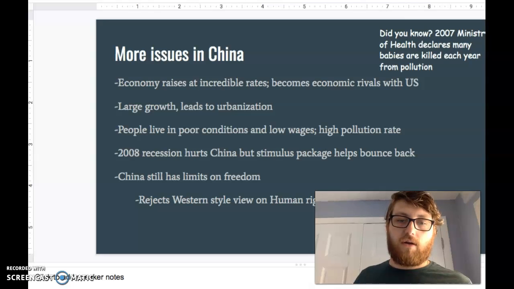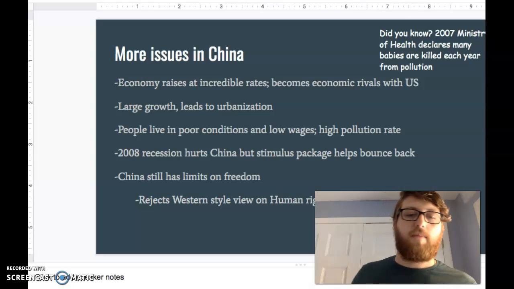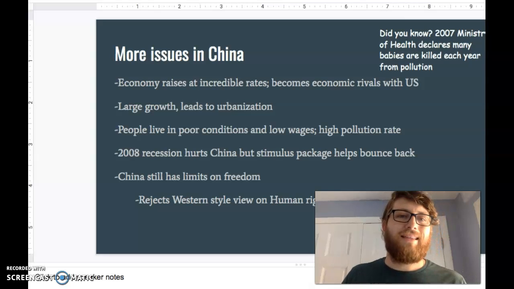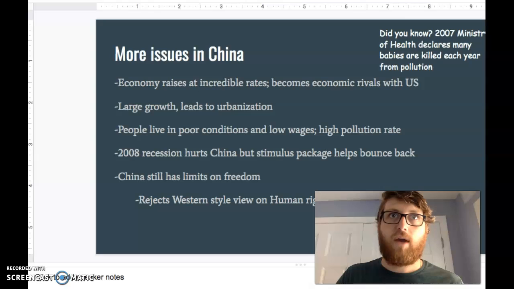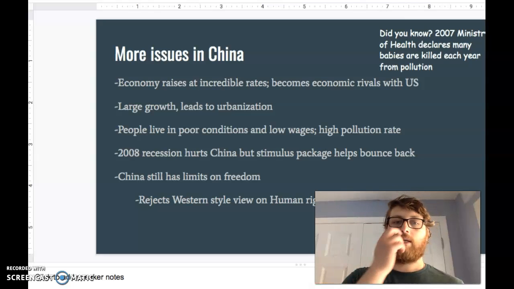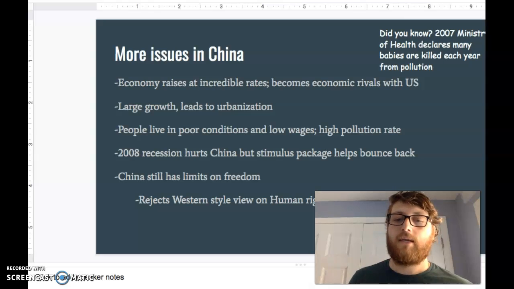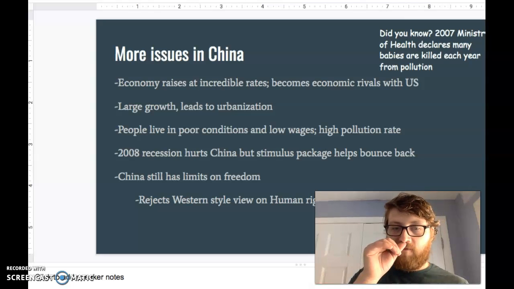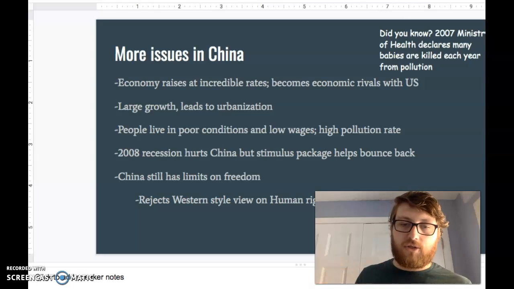2008 recession hurts China, but they create a stimulus package for their people to kind of bounce back. And today there's still limits on freedom. As China's in the news more now, you get to see that there are limits in their freedom. Hong Kong was protesting for their freedom. They wanted voting rights and things like that, and the government refuses. So they do limit freedom. They do have censorship still.